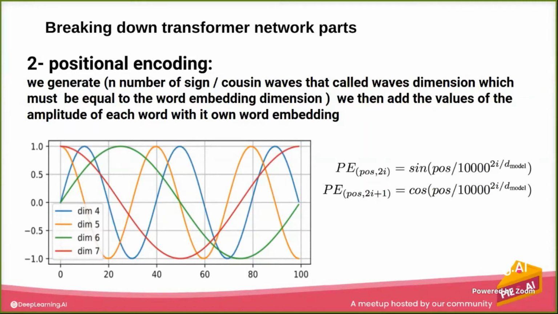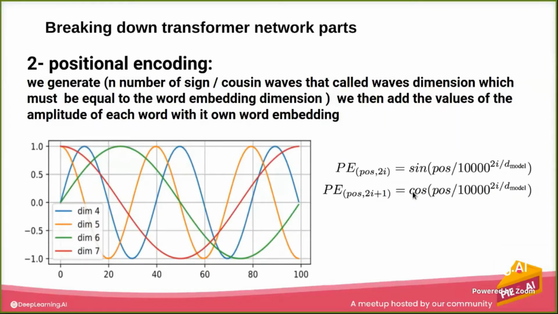There are many kinds of position encoding. There is a learnable way, and there is this way where we generate sine and cosine waves. This is the equation, if you're looking at it: we generate a sine wave for each even number, and we generate a cosine wave for each odd number.